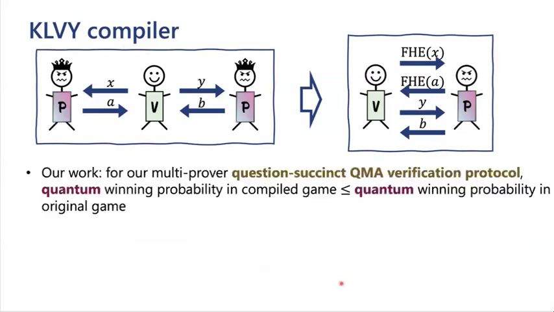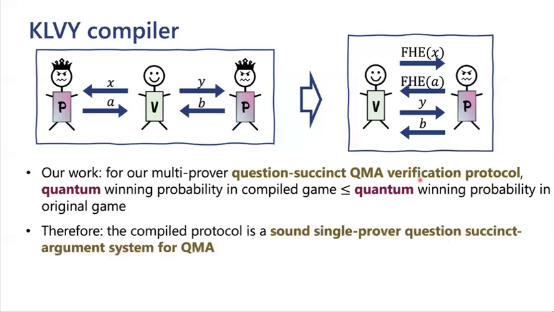Okay, so what we do is we analyze the compiled version of our question succinct QMA verification protocol, and we prove that for this also the quantum winning probability in the compiled world is bounded by the quantum winning probability in the original game. And this means that if we start from a question succinct sound QMA verification protocol in the multi-prover world, then we've proven that the compiled version is also a sound single prover question succinct argument system, because it relies on the computational assumption in FHE for QMA.